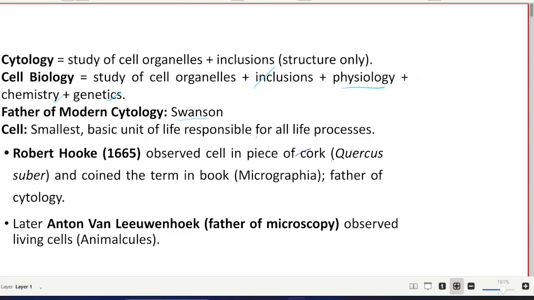Talking about the cell, it is the smallest basic unit of life that is responsible for all life processes.